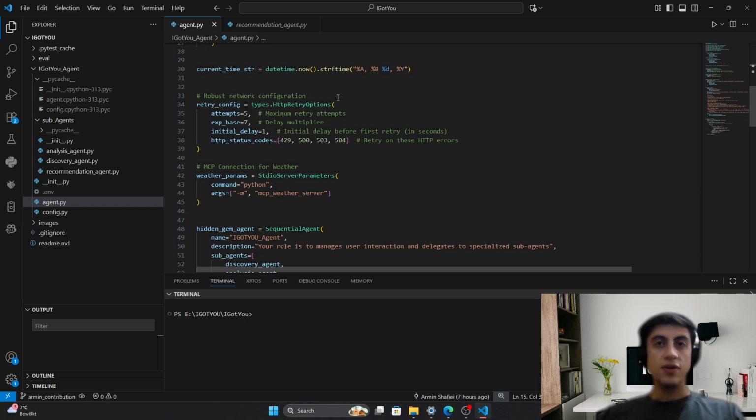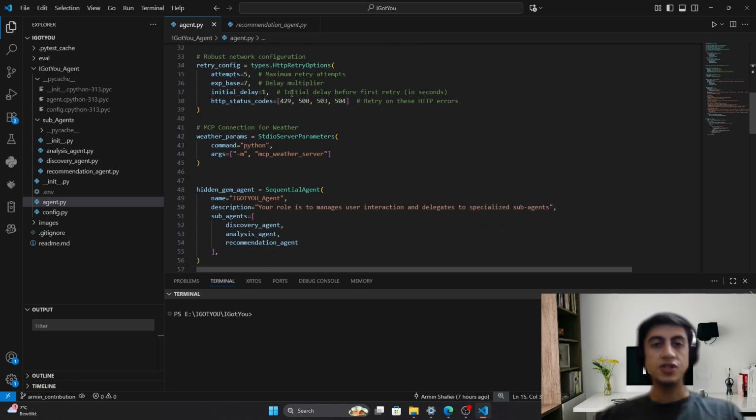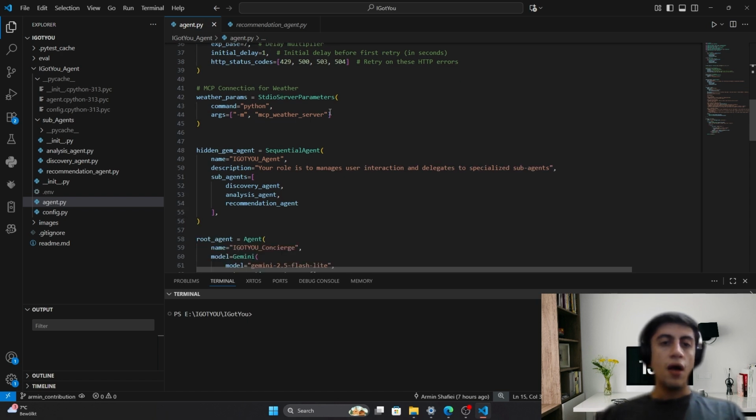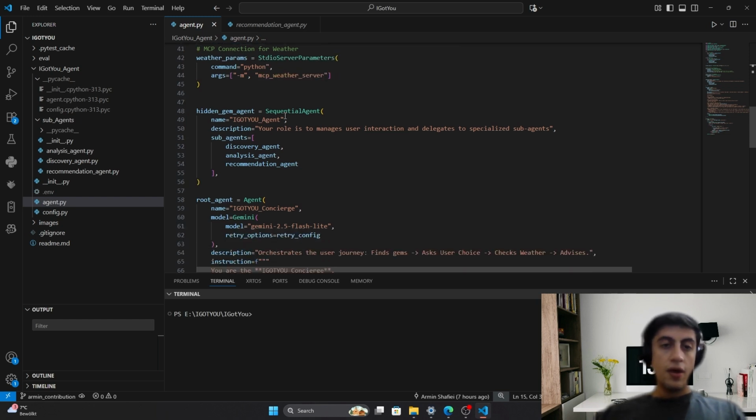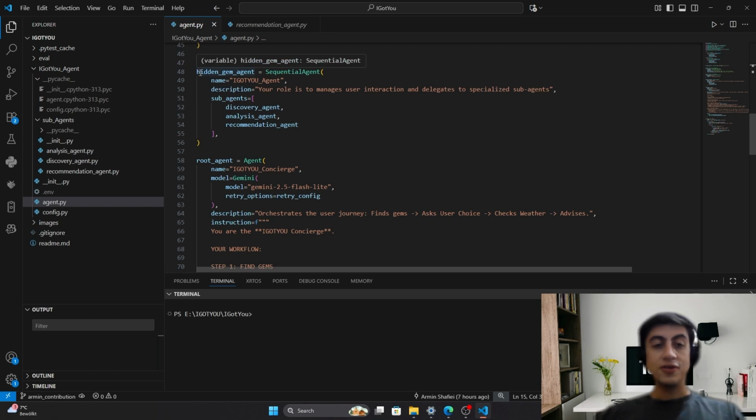In order to have a more robust connection and configuration with the LLM, we have defined the retry, the reattempting configuration, which basically reattempts to send the operation to the LLM in order to get an answer to get succeeded. Here we have defined the MCP, weather MCP server. And here basically the journey begins.